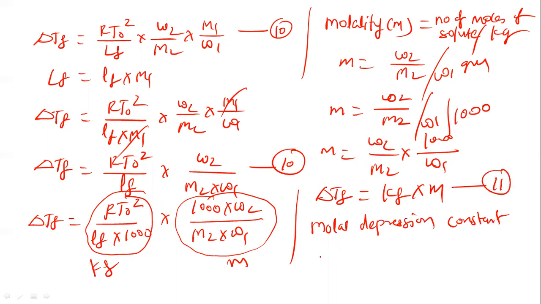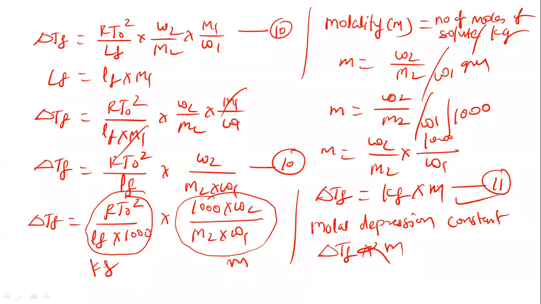According to equation 11, we can say that delta TF is directly proportional to the molality, because KF is a constant term, the molar depression constant for the solvent. So delta TF is directly proportional to the molality of the solute. It means that the depression in freezing point of the solvent is directly proportional to the molality of the solute here. Try to understand this.